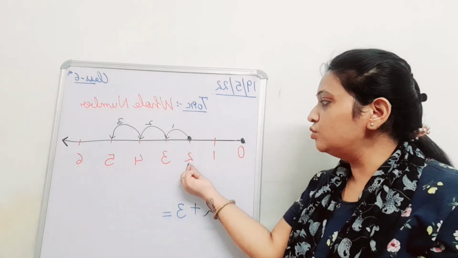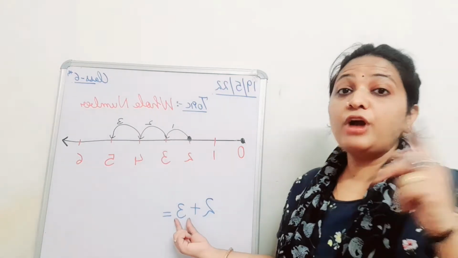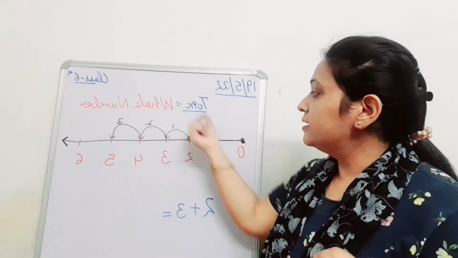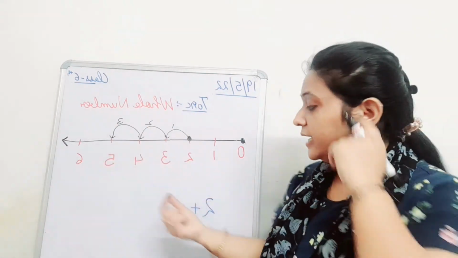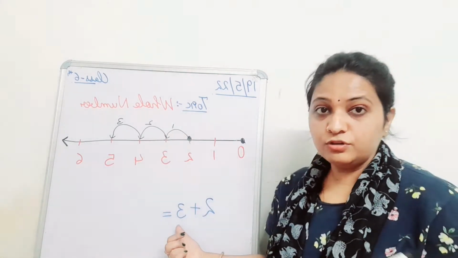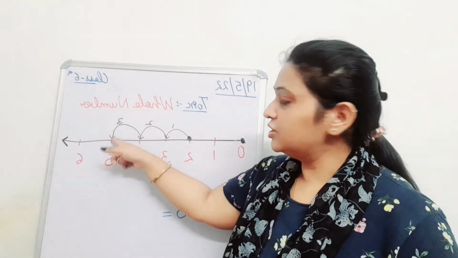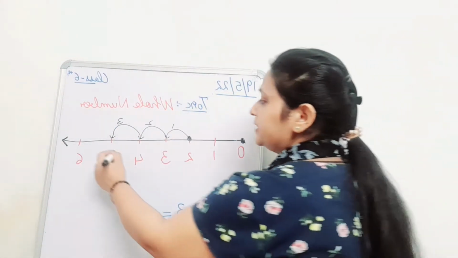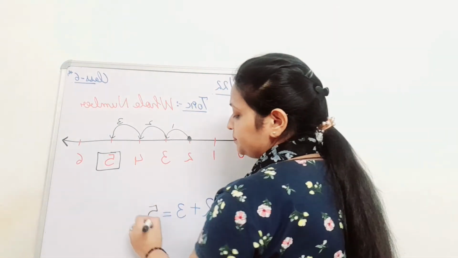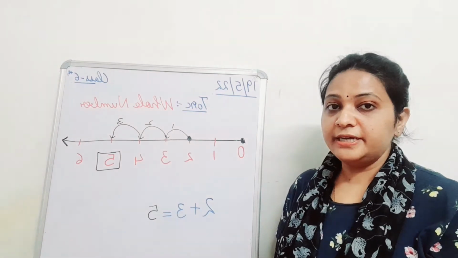We will fix 2 and how many jumps will we take? 3. And you have to take jumps in unit distance. We can't do it like this in addition, right? We will jump in unit distance. So how many jumps do I have to make? 3. So first jump, second jump and third jump. The third jump will be our answer. So 2 plus 3 will be 5. I hope this is understood by everybody.